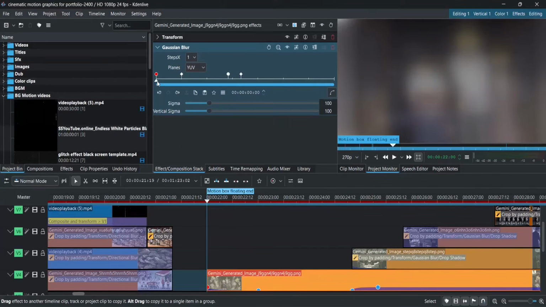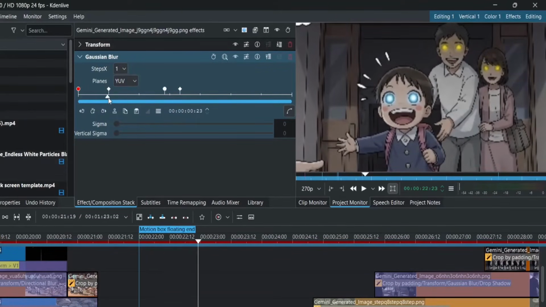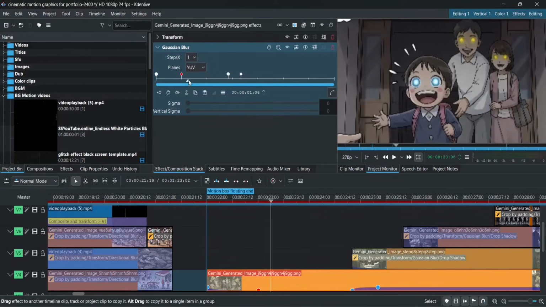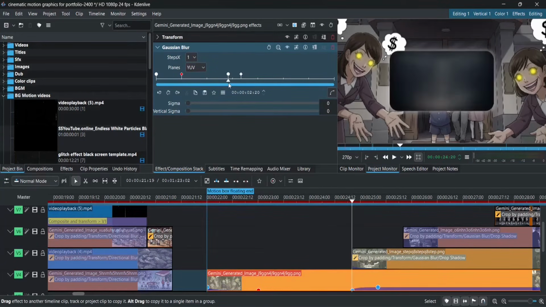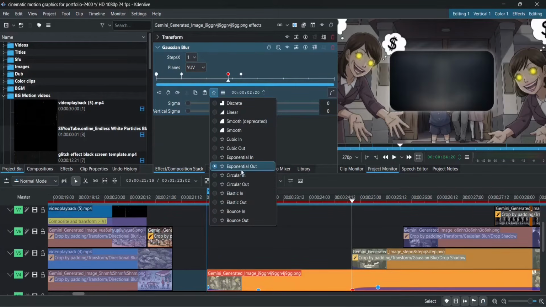The first part is 1 second or 24 frames where the blur transitions from 100 sigma and vertical sigma to 0 via exponential out. Then after a break of 2 seconds and 20 frames, it's 12 frames of blurring back to 100, again via exponential out.